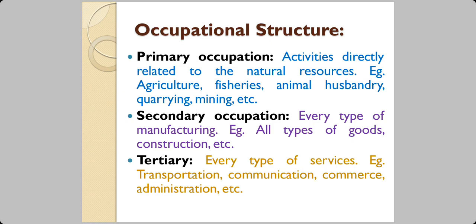Now, let us say that cotton sells for 40 rupees a kilo, and the cotton yarn, the thread, sells for 80 rupees a kilo. There's a value addition of 2 times between 40 and 80. But if you were to buy a pair of trousers, and let us say it weighs 1 kilo, and the cost of the trousers is 800 rupees, the trousers have increased the value of cotton by 20 times, because 20 into 40 is 800 rupees. So that is known as value addition. That is done in secondary occupation.